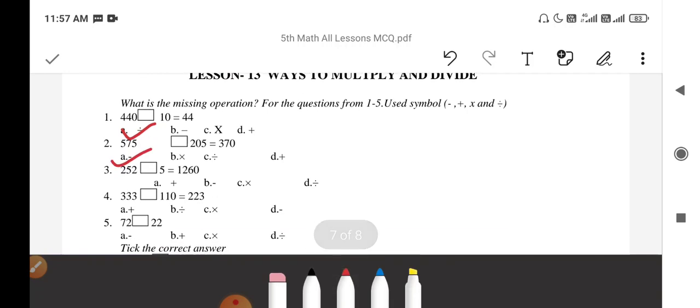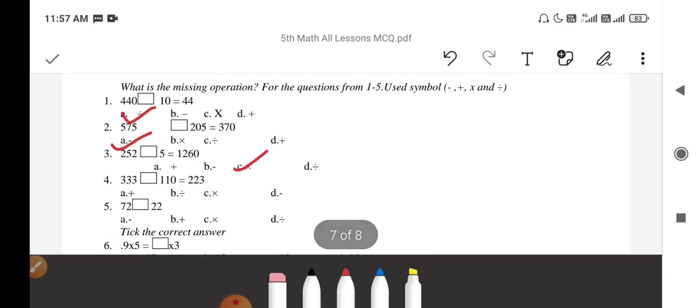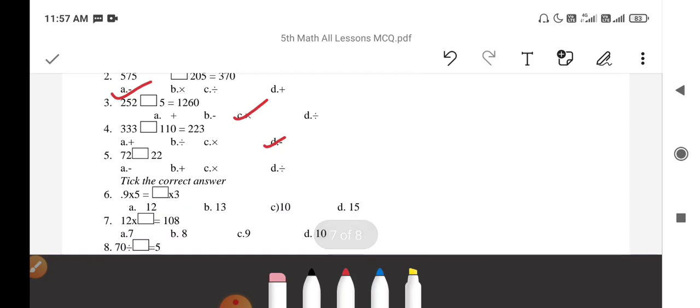Then question number 3, 252 dash 5 equal to 1260. If you multiply 252 by 5, it will give 1260. Then question number 4, 333 dash 110 equal to 223. If you subtract 110 from 333, then you will get 223. Then question number 5, 72 dash 22. Your question is incomplete. So come to the next question.